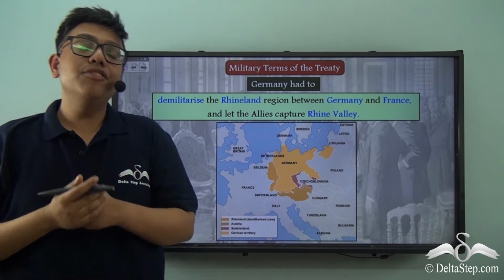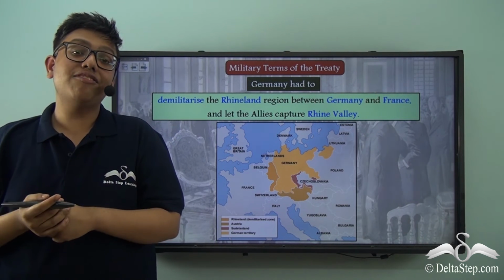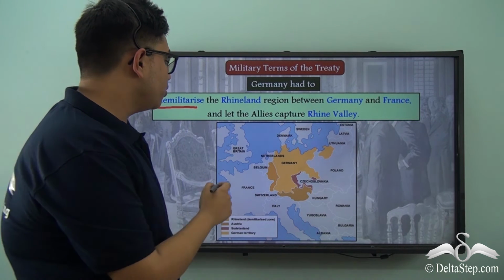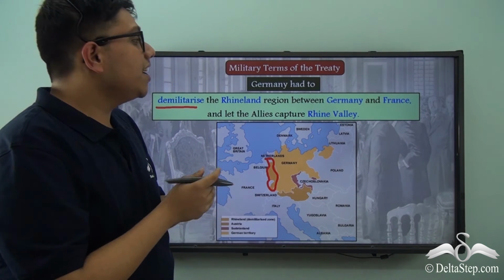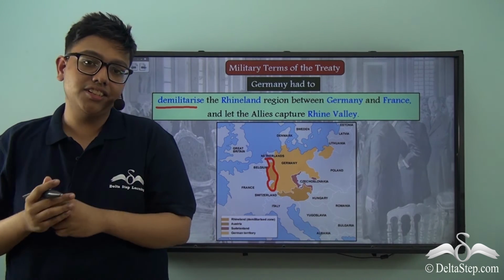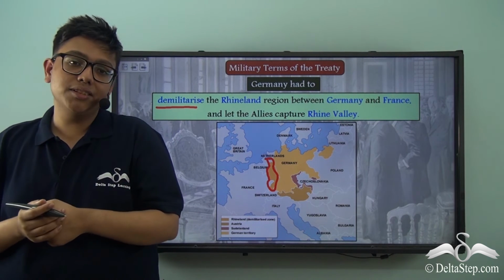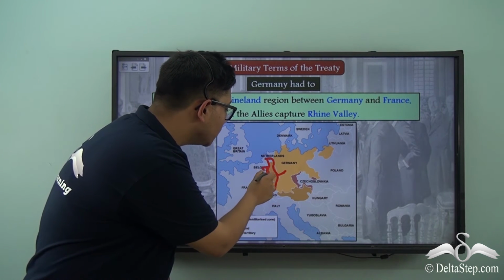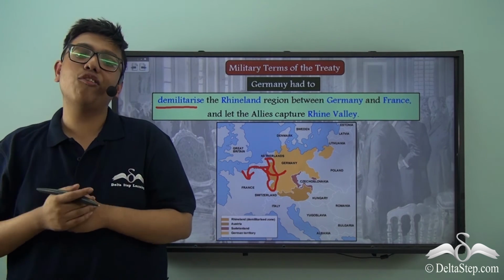But the most devastating military term that Germany had to endure was that it was forced to demilitarize the Rhineland region, which is right over here. The Rhineland region is a strategic territory which lies right between Germany and France. This region was extremely important for Germany, as it was through this region that it was able to enter Belgium and then into France during its unsuccessful invasion of France.